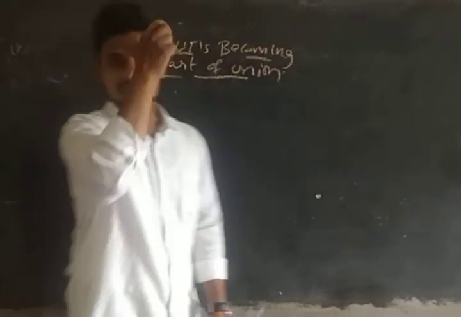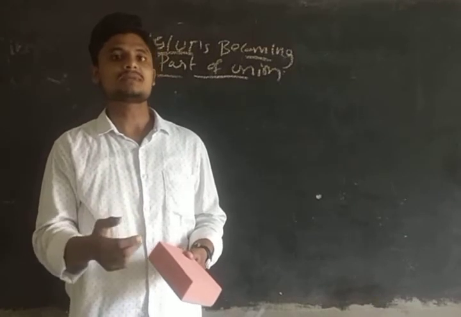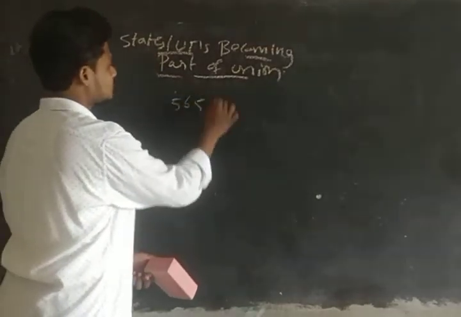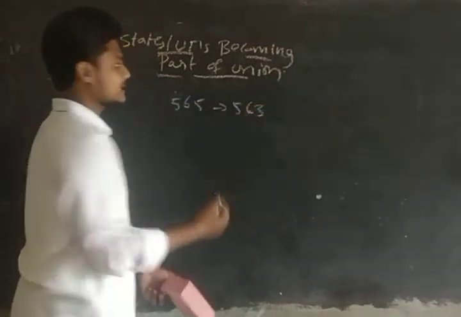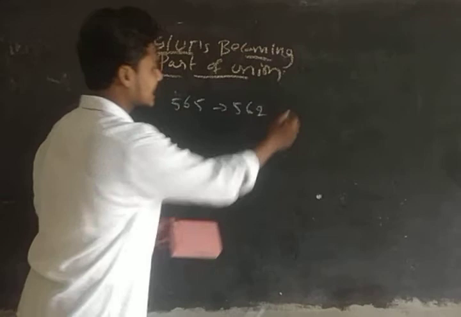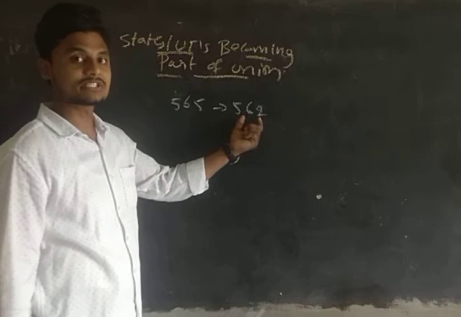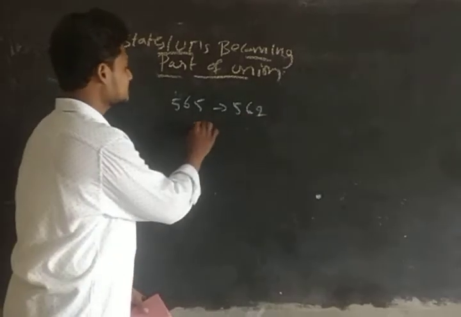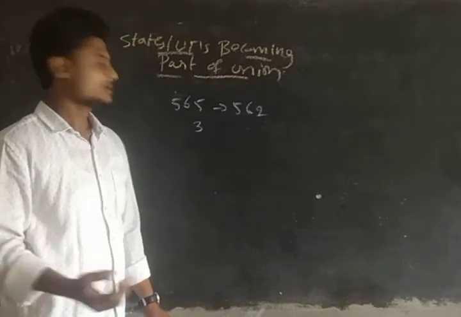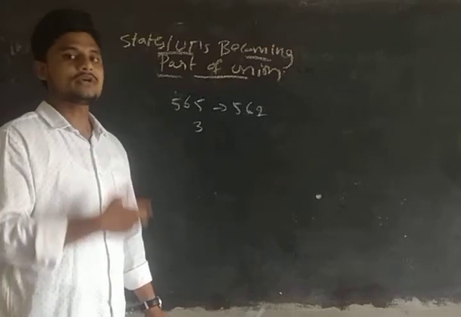Guys, as I explained, of the 565 princely states, yesterday I said it was 552, but it is 562. So out of 565 princely states, 562 were admitted into the Indian part. Sorry, 562. I said 552 in yesterday's class, but it is 562. But we had an issue with three princely states, that is Kashmir, Junagadh and Hyderabad. So with these three issues we finally made them get into the Union of India.